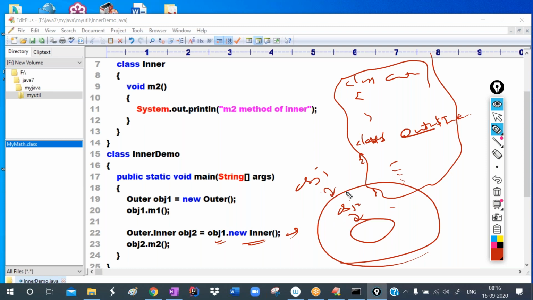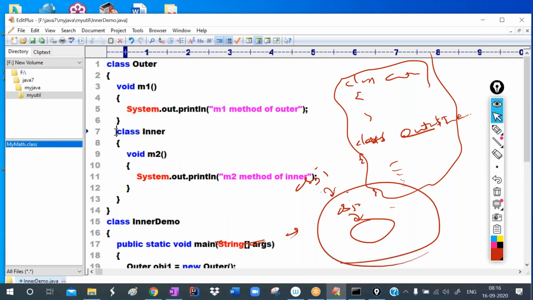Okay, so here the advantage is sometimes we need to provide security for the class. If you want to provide security for the class, we can use the private modifier. You cannot apply the private modifier directly for a class, but for an inner class you can apply private. For a class you cannot apply the static keyword directly, but for an inner class you can apply static.